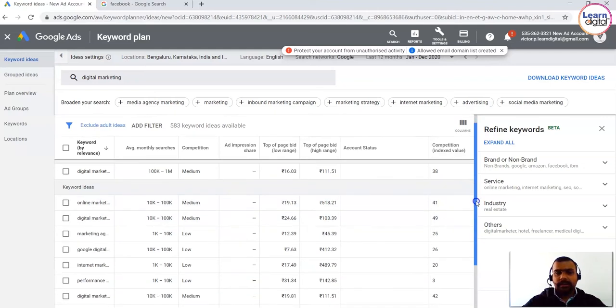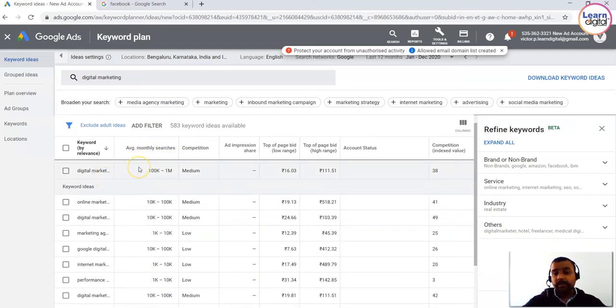Now this data will give you average monthly searches. That means for digital marketing, the average monthly search. This is not only for Google Ads. People have a myth that when Google is giving this suggestion, it's only for Google Ads. No, it is totally the search engine result which Google is giving here. So Google is saying that for online marketing, 10K to 100K average monthly searches will happen for this keyword.